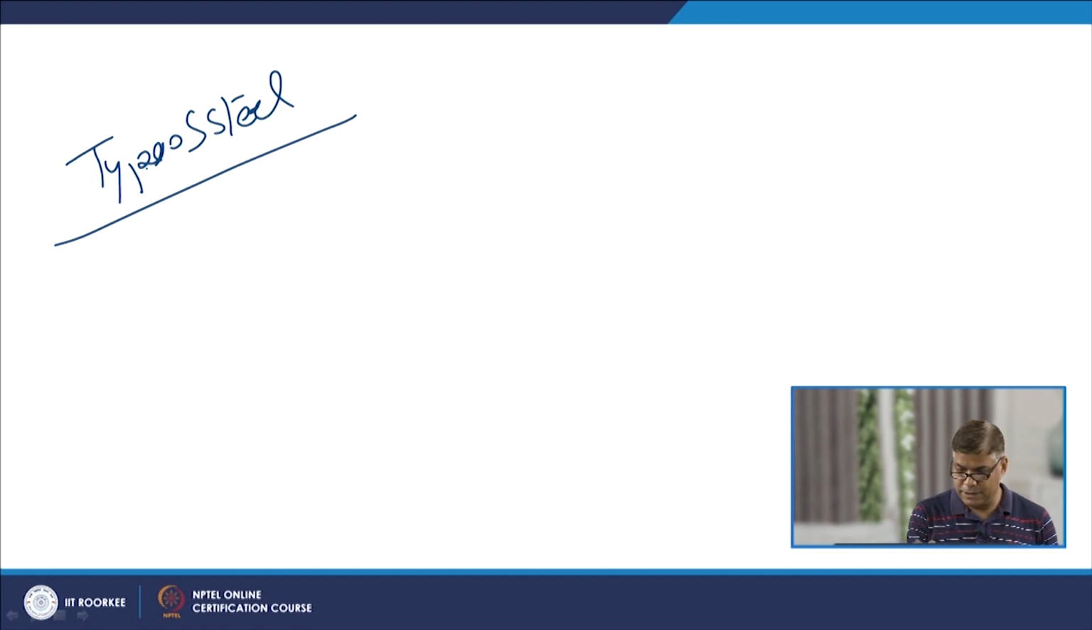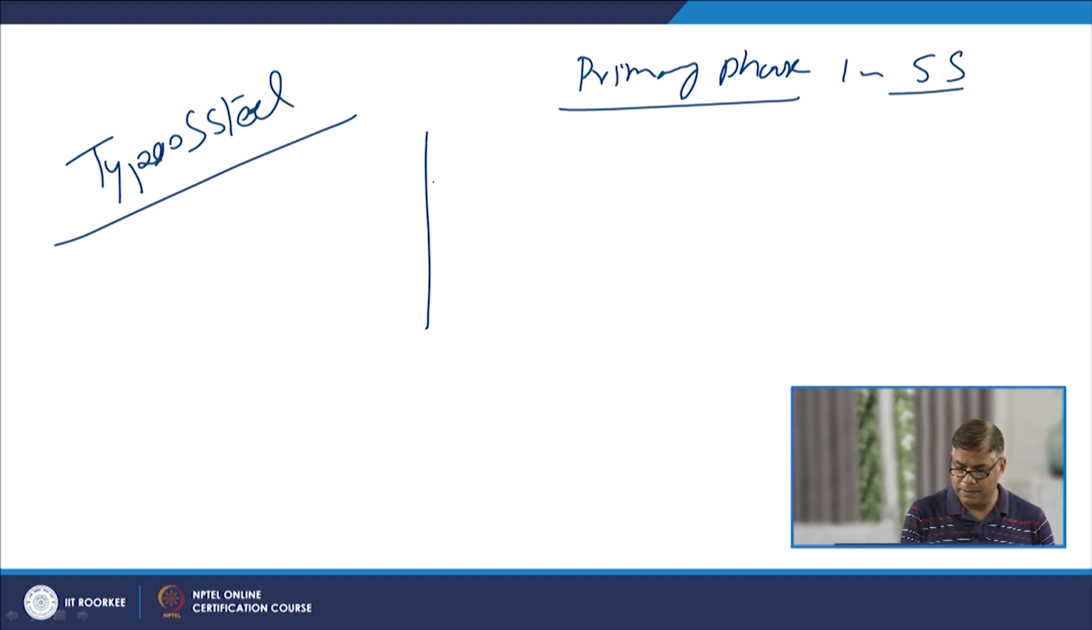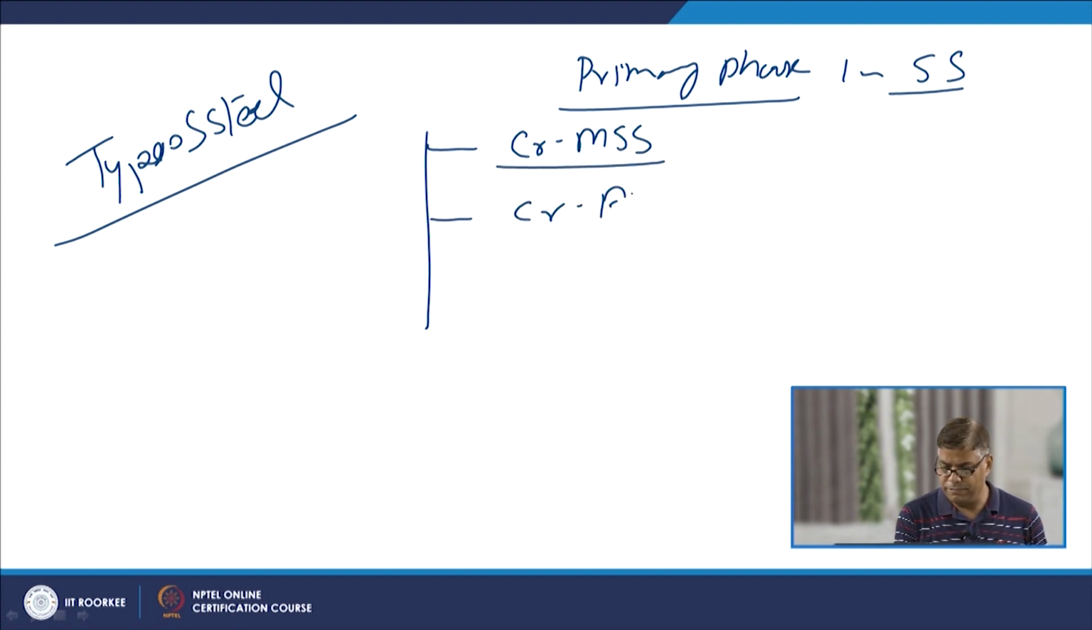As far as the different types of stainless steels are concerned, there are 4 major groups, or the classification which is based on the primary phase present in the stainless steel, and this classification goes like this. The chromium martensitic stainless steel, chromium ferritic stainless steel, chromium nickel manganese austenitic stainless steel, and precipitation hardenable stainless